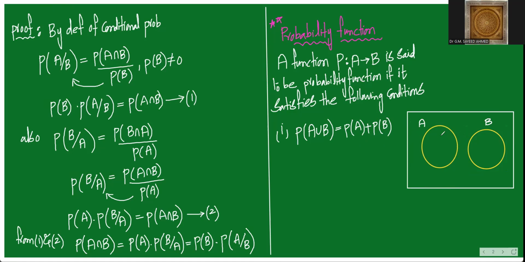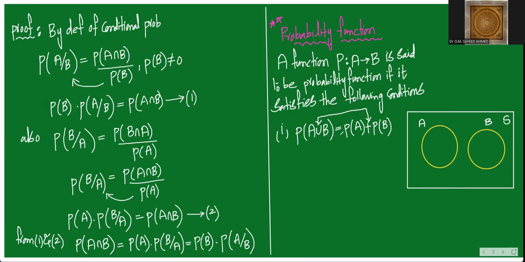Very good. So if a situation comes like that, where A and B are two events in a sample space capital S and there is no intersection, then probability of A union B can be written as probability of A plus probability of B. In simple words, union will be converted to addition.